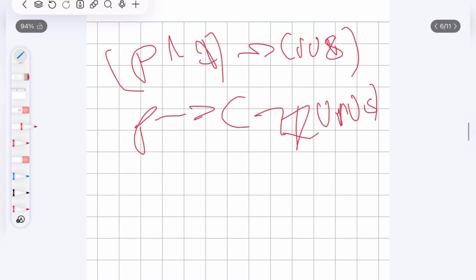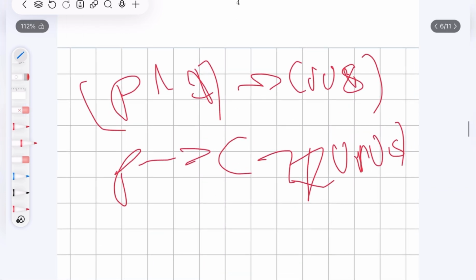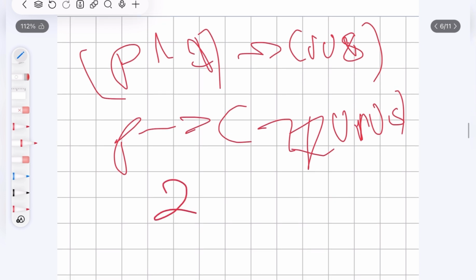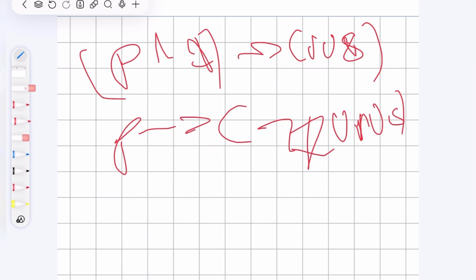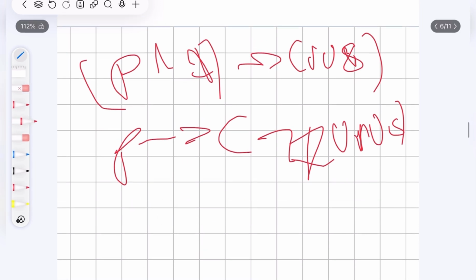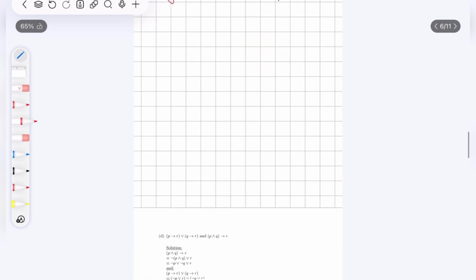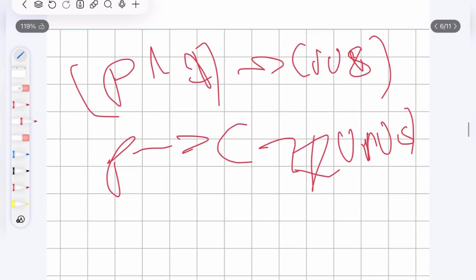Sorry for the handwriting. Also, notice that these types of questions can be solved using truth tables, but that would be really impractical, especially when you have more variables. Look here, we have 4 variables, and the number of rows grows exponentially. We would have to use 2 to the power 4 rows, which is a lot of rows and a lot of writing. It really doesn't need that much. You'll see that the solution is very small and wouldn't take us very long.